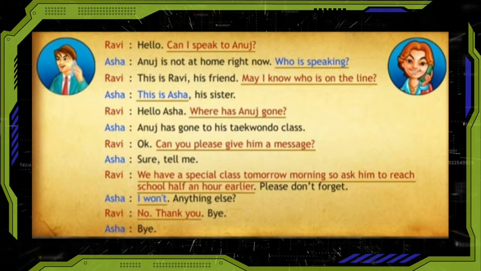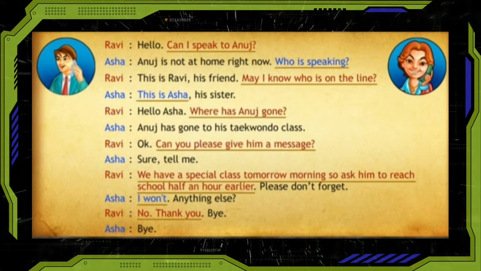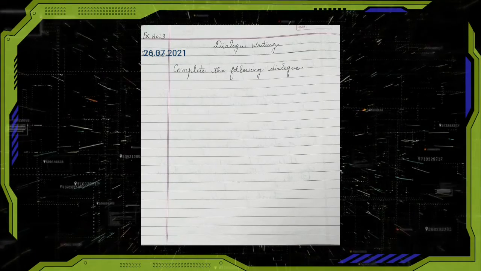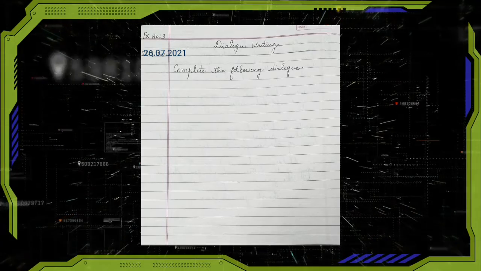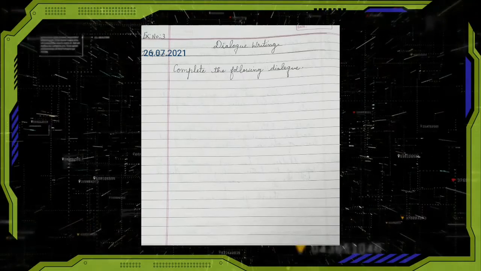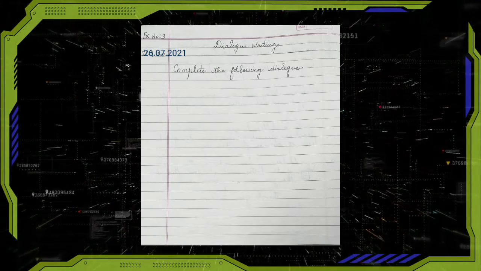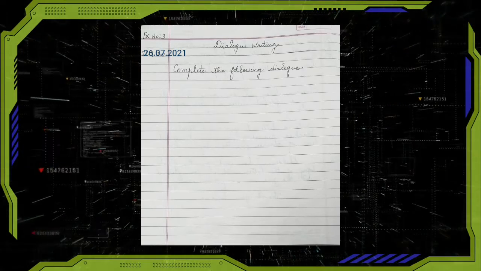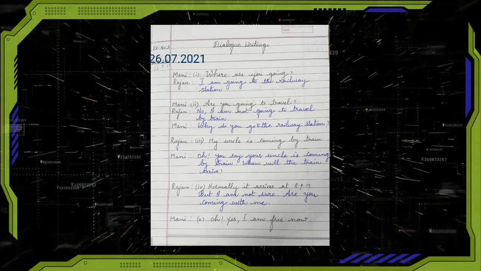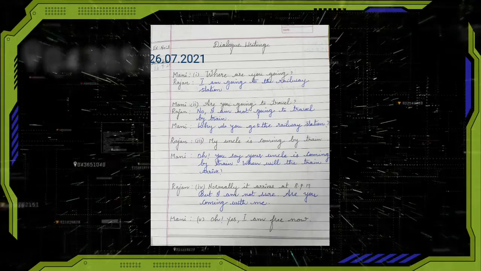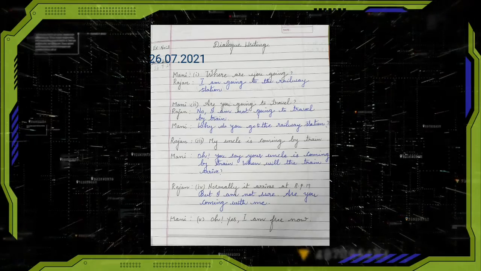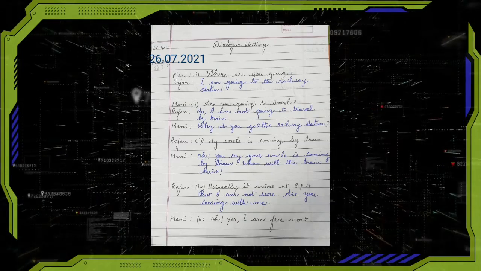So children, now we are going to write a dialogue writing in your composition note. So in the left hand side, you have to write exercise number 3. Put today's date, 26/7/2021. In the middle, you have to write dialogue writing. Then you have to write complete the following dialogue. Moving on to right hand side, you have to write exercise number 3. Put today's date, 26/7/2021. In the middle, you have to write dialogue writing. Then we will write the dialogue.